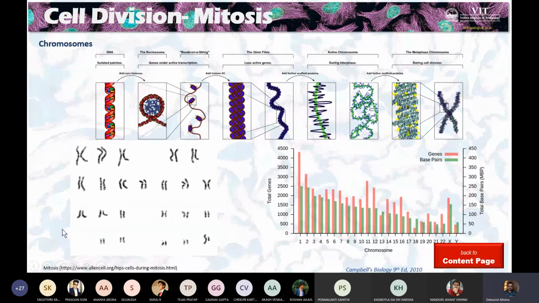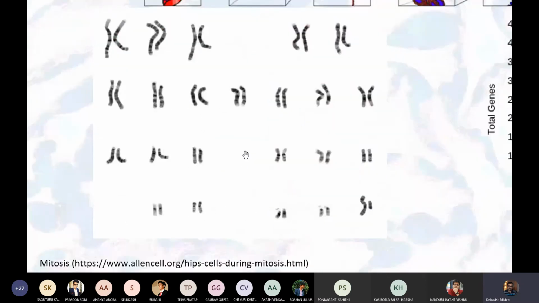And I was showing you, this is the karyogram of human chromosomes. In the metaphase plate cells, the chromosomes look like this. This is a different banding pattern. We can call it a karyotype or karyogram of human chromosomes. You can see there are how many pairs? 1, 2, 3, 4, 5, 6, 7, 8, 9, 10, 11, 12, 13, 14, 15, 16, 17, 18, 19. So there are 23 pairs, and of each pair, this human has got one from its mom, and another it gets from the father.